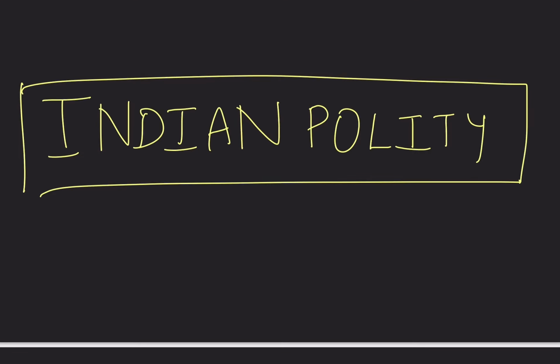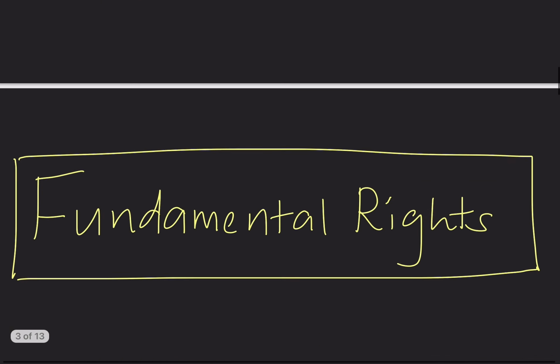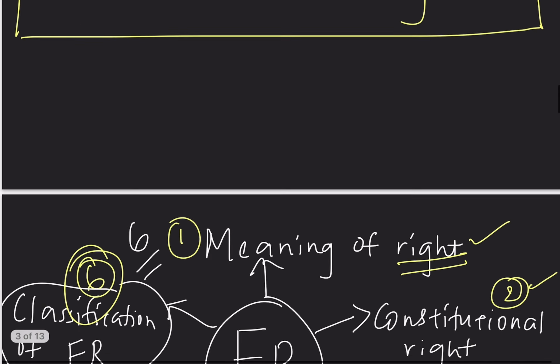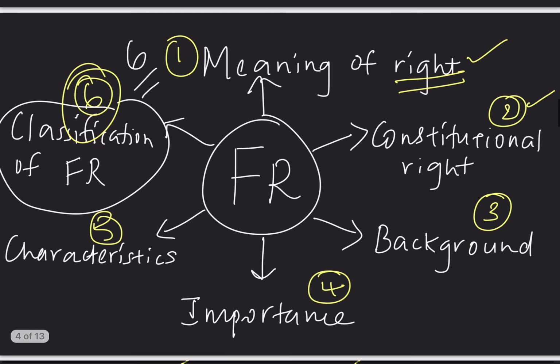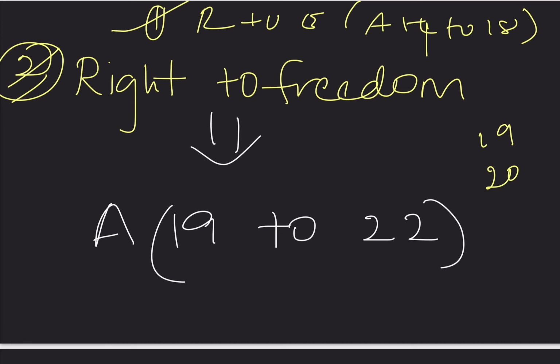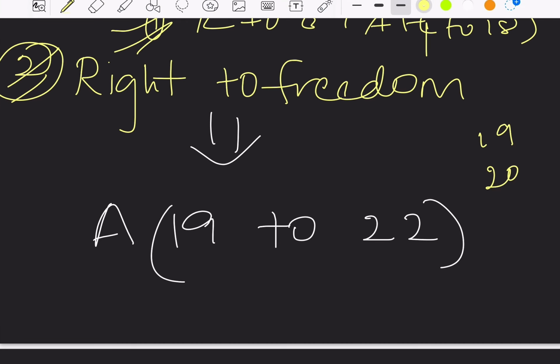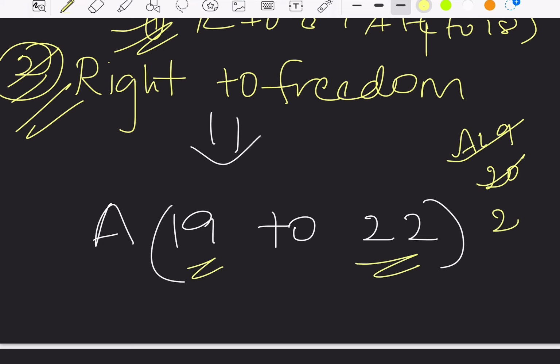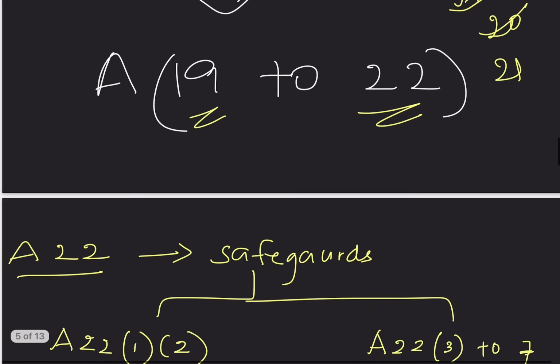In our lecture series on Indian polity, we had started with fundamental rights. We studied that there are 6 fundamental rights in Part 3 of the Constitution. The first right is the right to equality, which is from Article 14 to 18. The next fundamental right is the right to freedom from Article 19 to 22. We had already studied Article 19, 20 and 21 in our previous video lectures. Now let's study Article 22.